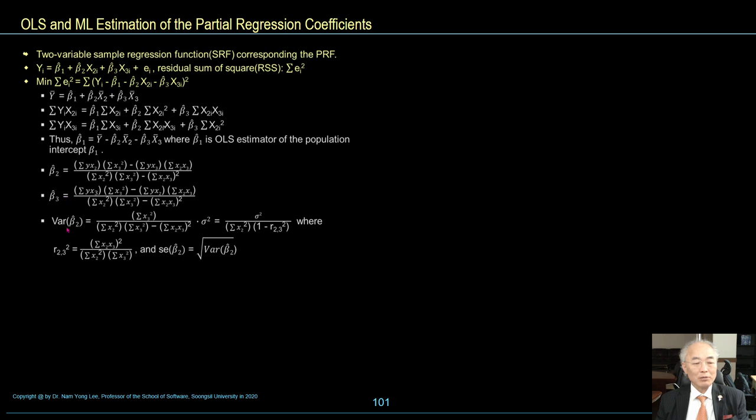Here beta 1 hat, beta 2 hat and beta 3 hat are the OLS estimators of the population parameters, and the variance of beta 2 hat is given by this formula. The standard error of beta 2 hat is the root of the variance of beta 2 hat. This formula is very theoretical regarding the partial regression coefficient, so we had better understand this formula.